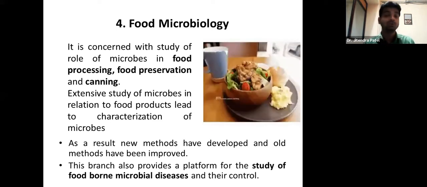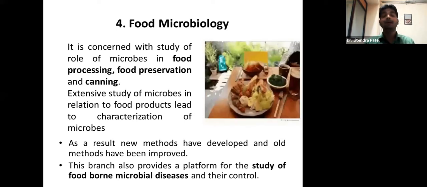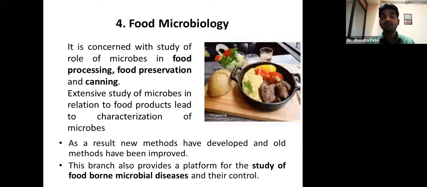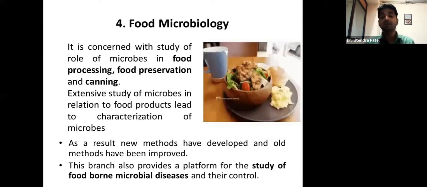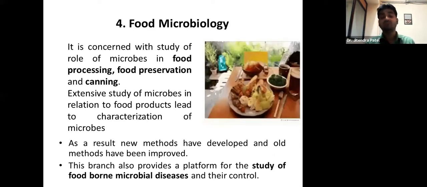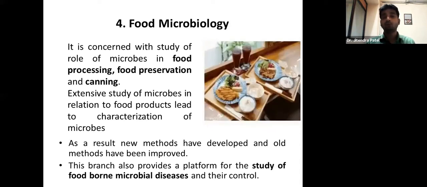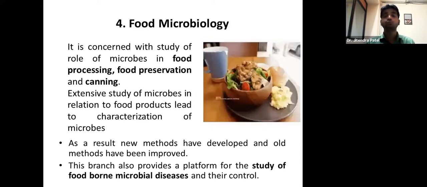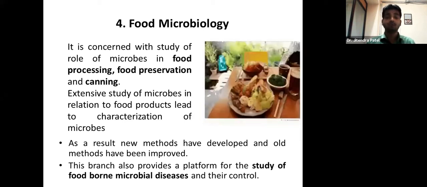How are we going to control them, which are the food items that particular bacteria may attack, and if you consume that food, what kind of disease you may suffer from? We need to understand the foodborne microbial diseases and how we are going to control them. That's what we study in food microbiology.